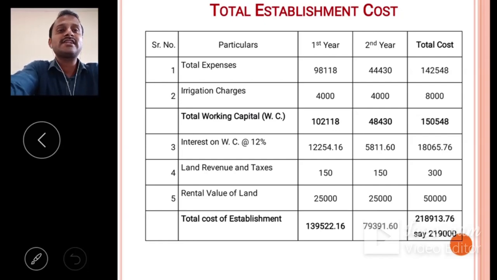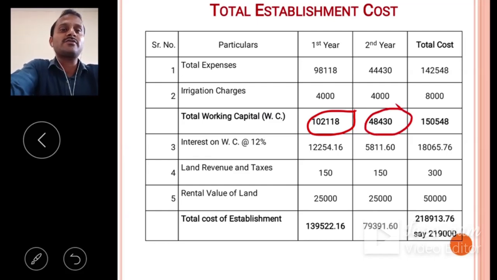Then total expenses plus irrigation charges is our total working capital. For first year, our total working capital is 1,02,118, and for second year, our total working capital is 48,430.